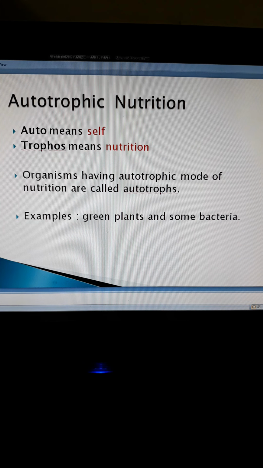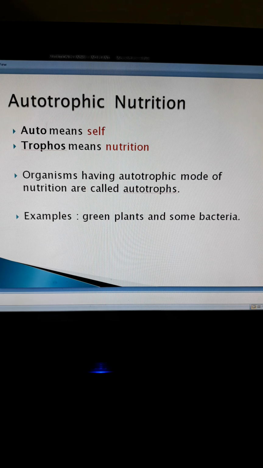Autotrophic nutrition: the word auto means self and trophos means nutrition. Therefore, the mode of nutrition in which an organism makes its own food is known as autotrophic nutrition.